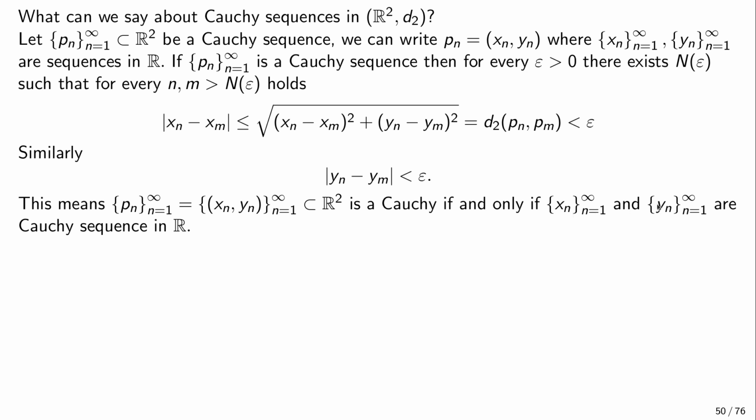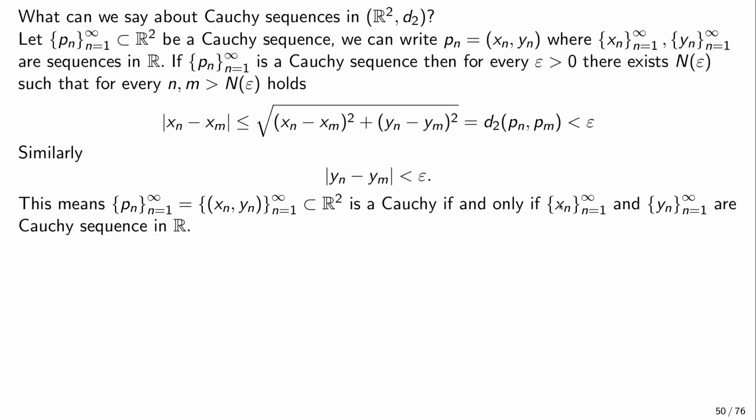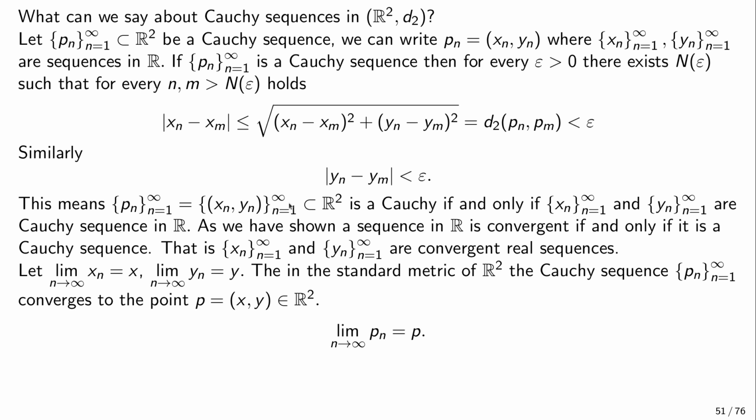But if those two are Cauchy sequences, then using this inequality, we can show that if we have a Cauchy sequence in the x, and in the y, then we can make this smaller than epsilon half, and this smaller than epsilon half, and this will be smaller than epsilon. So if in the x components and the y components we have Cauchy sequences, then so is this sequence Pn.